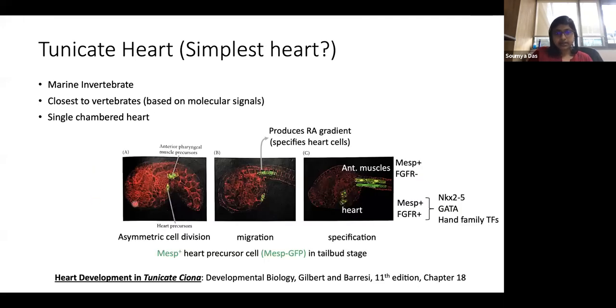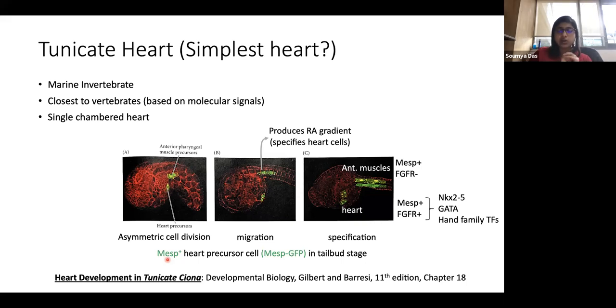So that single precursor cell is positive for MESP, and eventually you will learn that MESP is one of the key drivers, a key transcription factor, the expression of which decides the cardiac fate of the cell. So as soon as any precursor cell expresses MESP1, it is fated to be cardiac. It is fated to be a cardiac cell, basically.